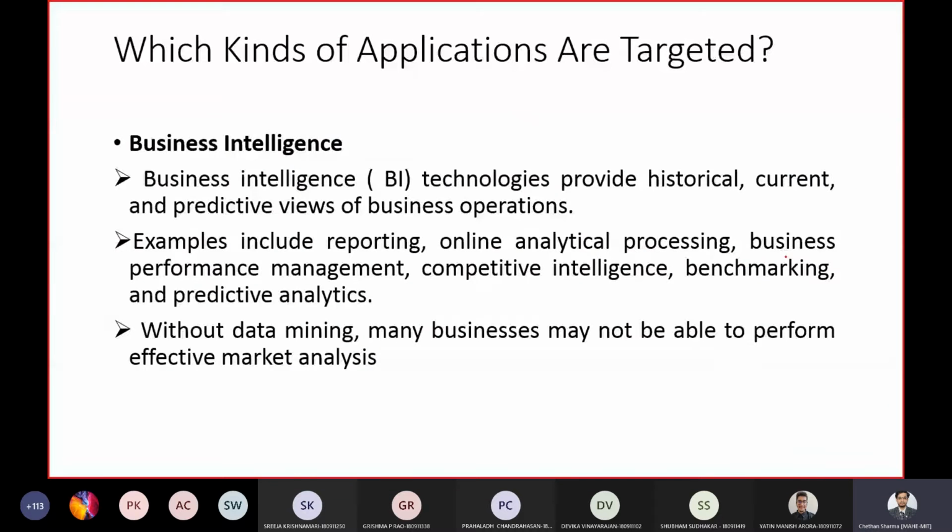Next, we'll move to what kind of applications are targeted by machine learning. So basically, your data mining. Yes, you can call it a highly application-driven discipline, or application-driven technology. So as part of your course, we'll be studying two applications. One is business intelligence, the second is search engines. These two applications we'll see.